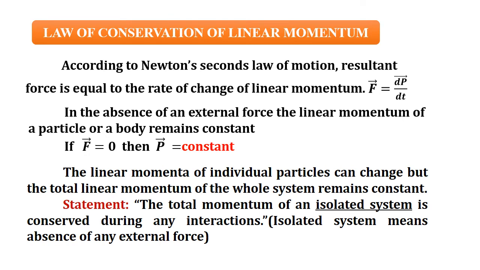What does it say? The total linear momentum of an isolated system is conserved during any interactions. During any interactions, the total linear momentum of the isolated system is always conserved. What does an isolated system mean? It means that in the absence of any external force, the net resultant force acting on the system is 0.